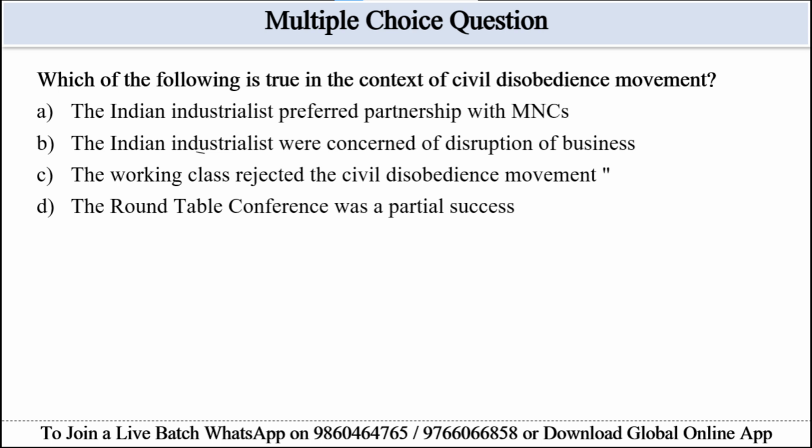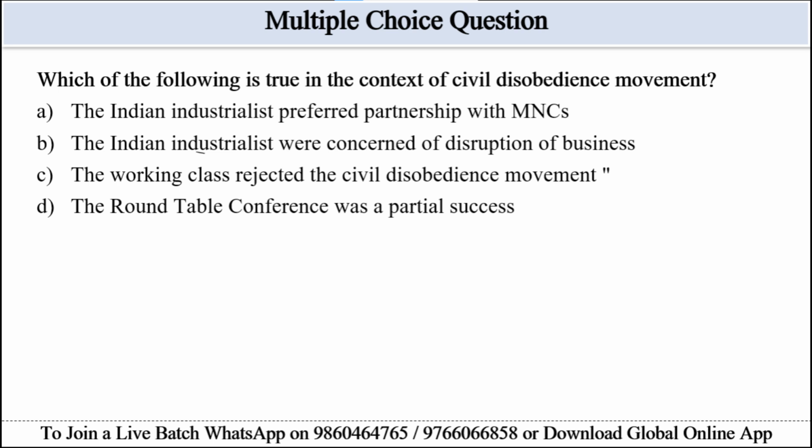Option C is given: the working class rejected the civil disobedience movement. And option D is given: the roundtable conference was a partial success. So the relevant portion of this passage will be industrialists concerned about business disruption. Workers did not fully participate.